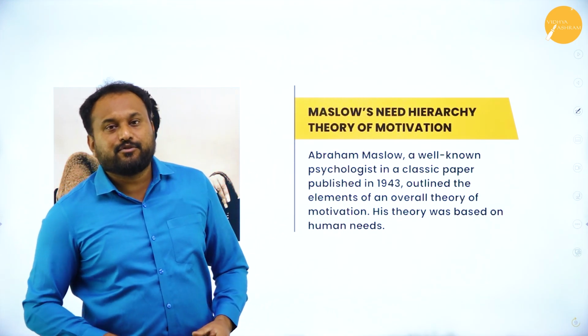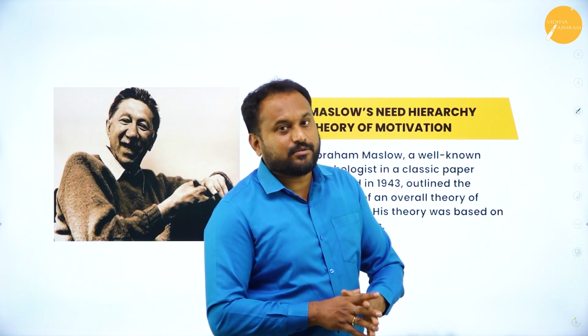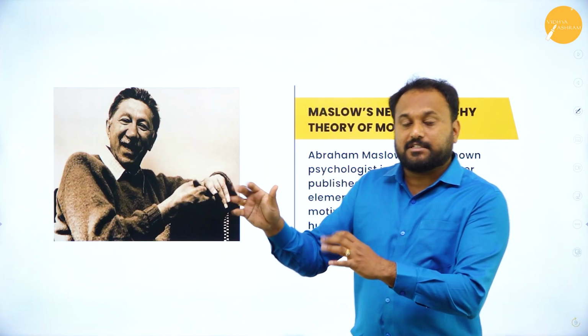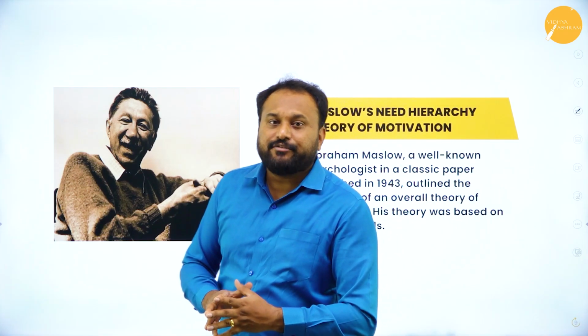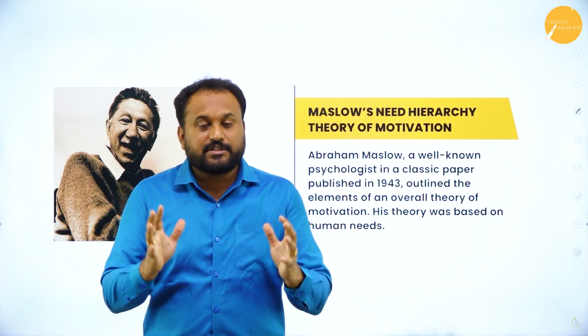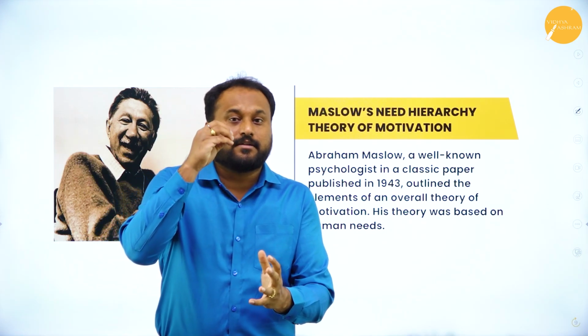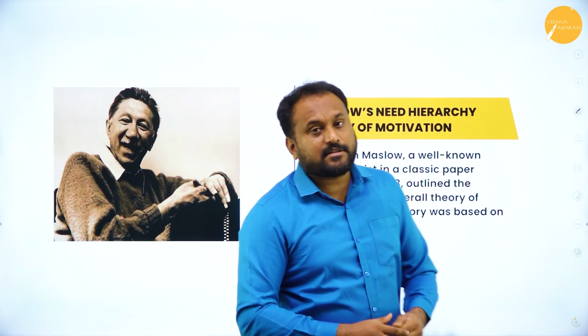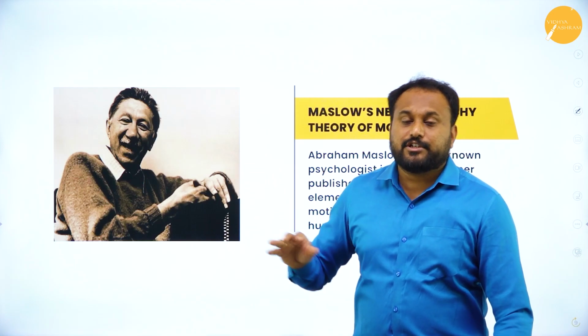So today I'm going to give you a brief introduction about this person who's called A.H. Maslow, that is Abraham Harold Maslow. In his 1943 paper, he wrote the motivation theory, which is very famous. Even if you go to join any degree courses or master degree courses, you will actually see this person. Maslow theory is very, very important.